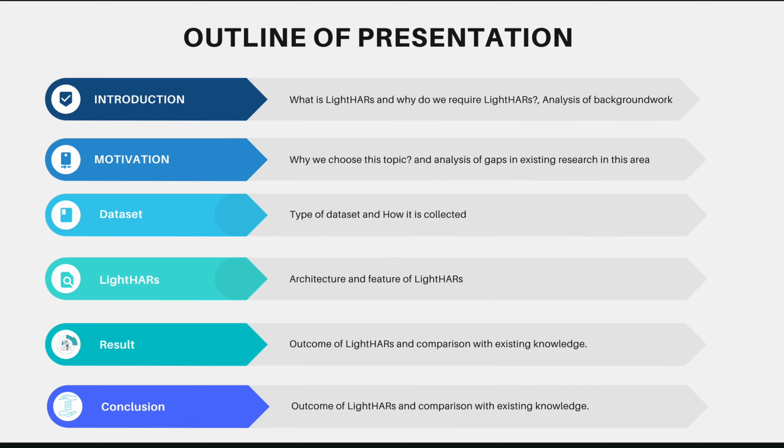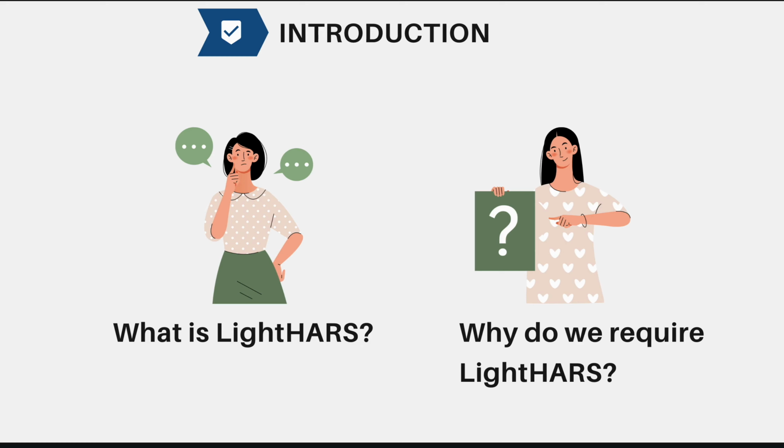The dataset section covers how much data we require and how we collect it. Then our proposed solution, Light HRS, where we cover the features and architecture. Then we see the performance of Light HRS in the result section, and finally we conclude in the conclusion section.